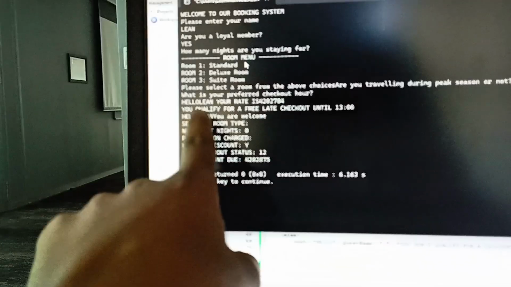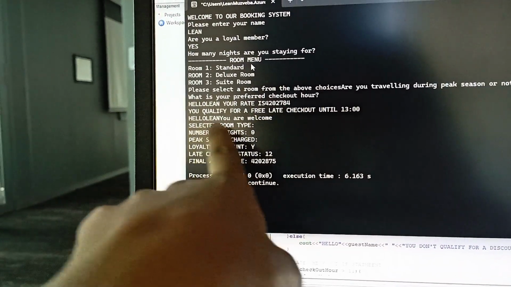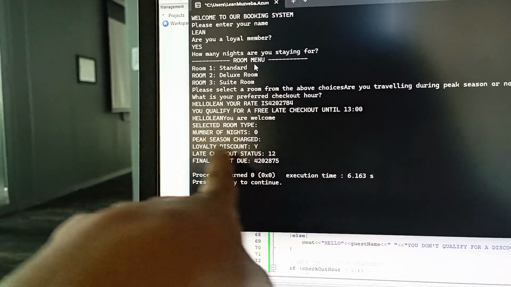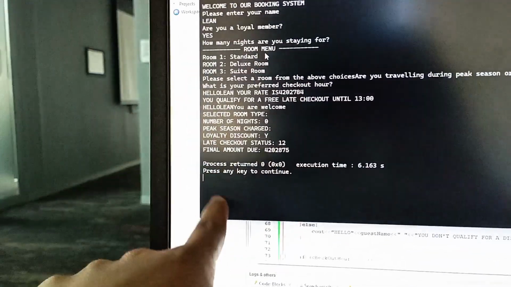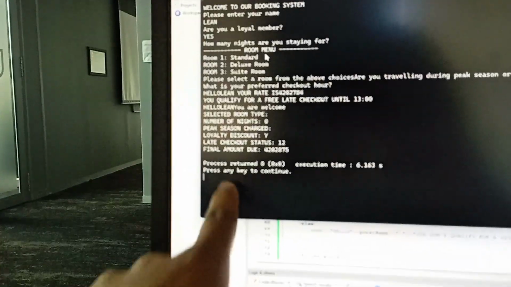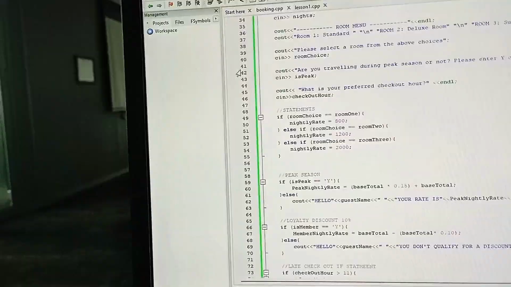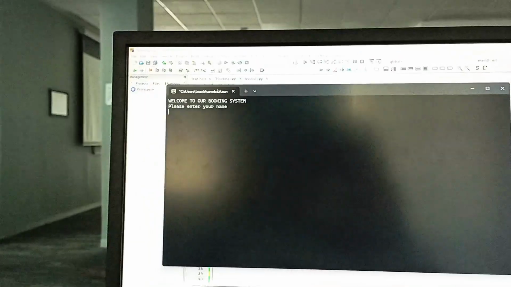Hello, your rate is, you qualify for a free checkout. Hello, Leon, you're welcome. Number of nights 0. I didn't even get to put number of nights. Oh, no. I am supposed to put number of nights. Wait. Okay, let's run it again and see.